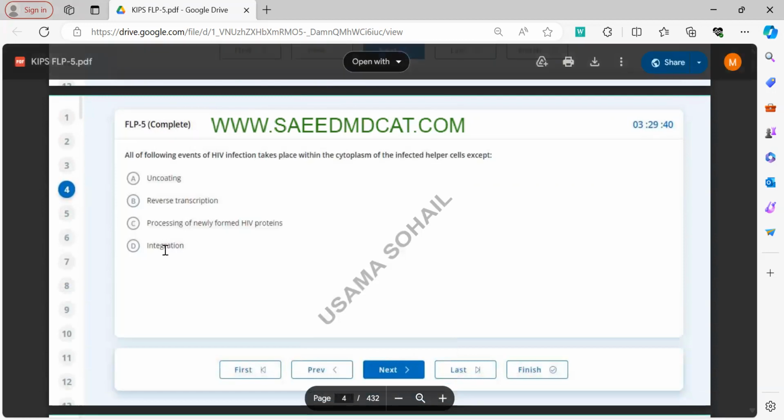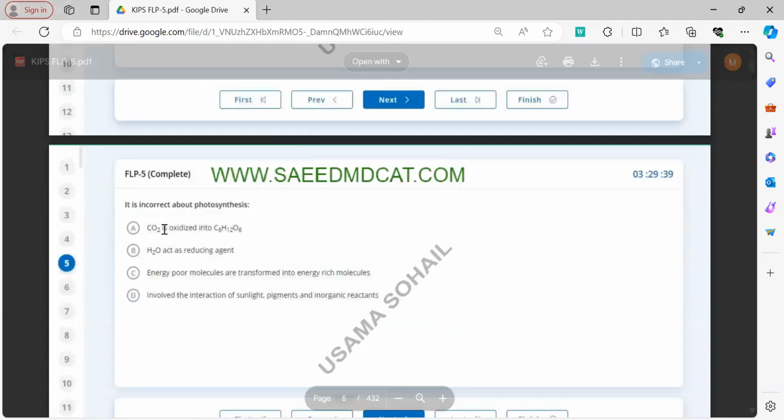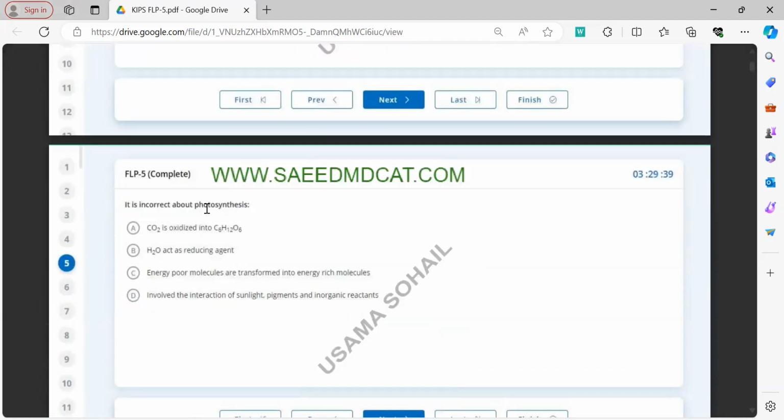In question number four, the correct option will be D, integration, because all of the above three options occur in the cytoplasm, in which proteins are formed, and integration takes place in the nucleus. In question 5, if we correctly remember about photosynthesis, carbon dioxide and water react with each other to form glucose, with oxygen as a byproduct, and CO2 is reduced. So the correct option will be A.